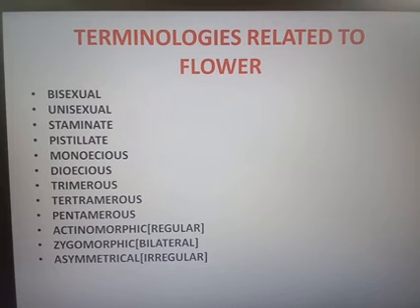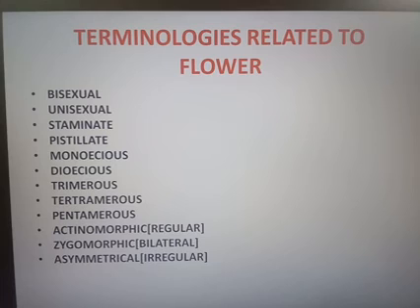The next that we are discussing is actinomorphic, zygomorphic, asymmetric. Dicot flowers are generally characterized by tetramerous and pentamerous, as we discussed, and these actinomorphic, zygomorphic and asymmetrical terms are based on the shape of the corolla. Actinomorphic means regular.